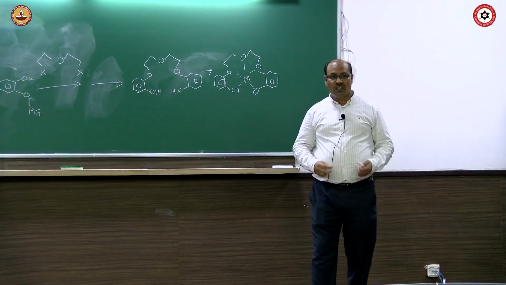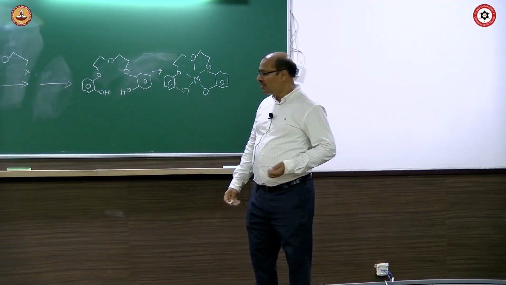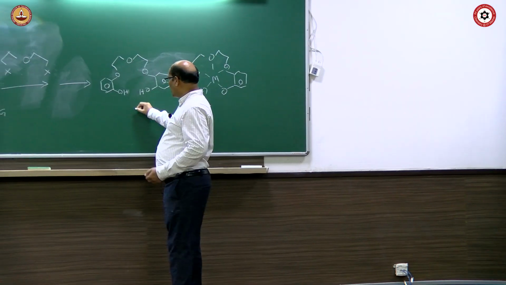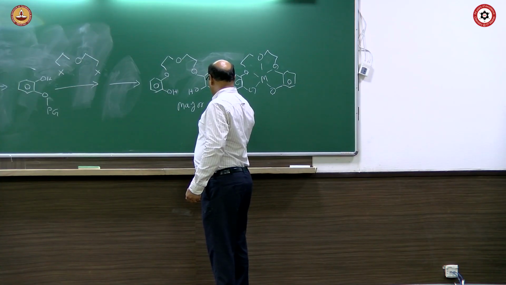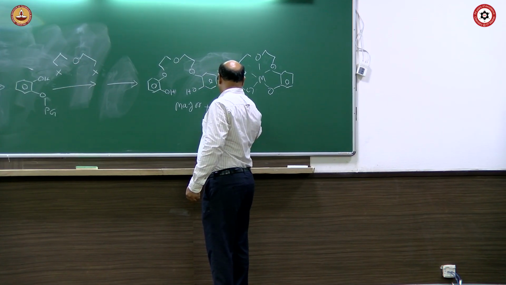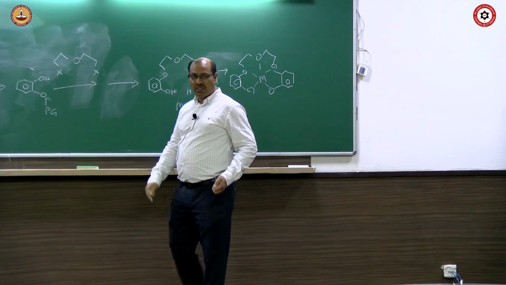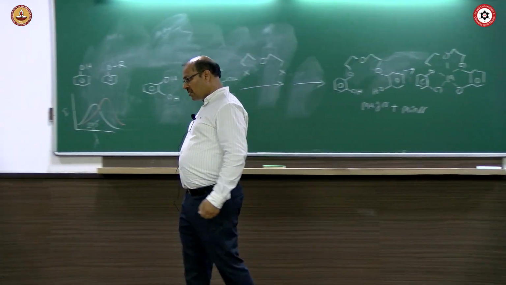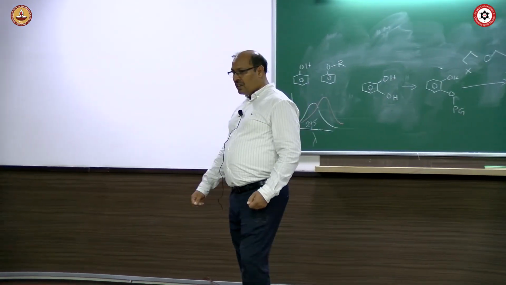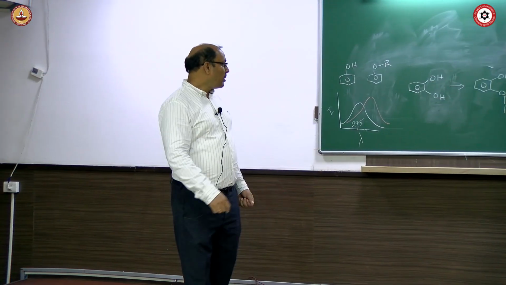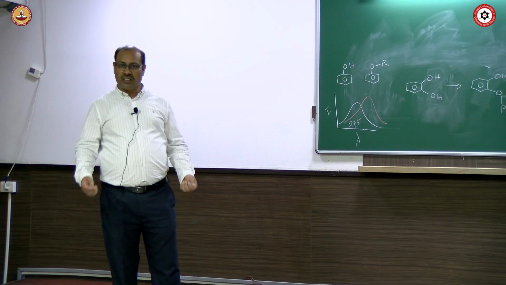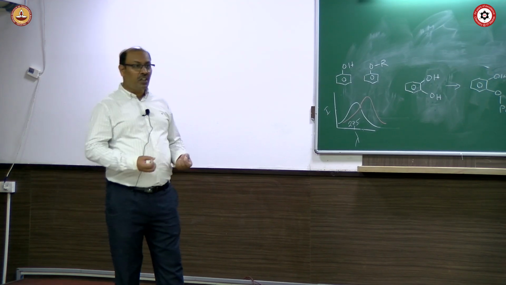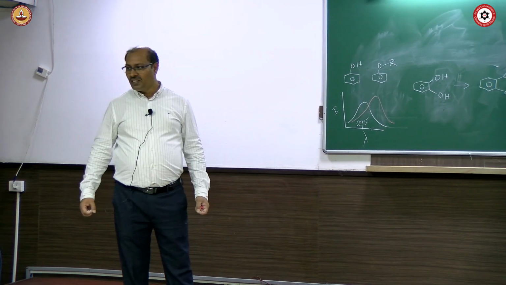But he got some minor product as well. At this stage, this is major plus some minor product also. While isolating the major product, he got a small amount of minor product, and he was also interested in the minor product because it was looking very attractive to him.